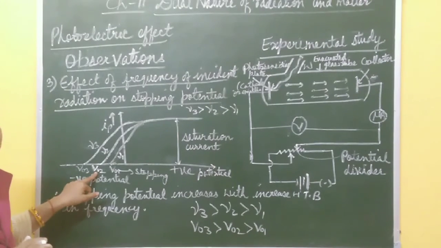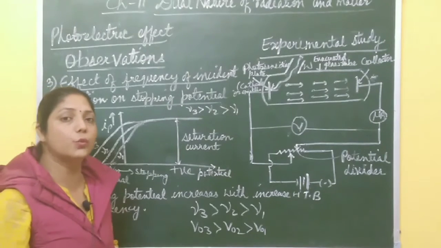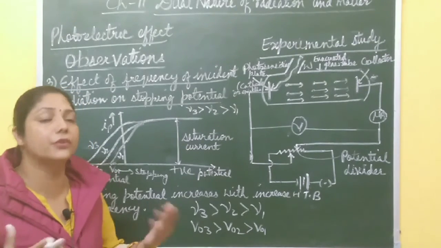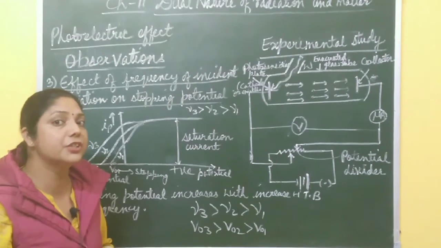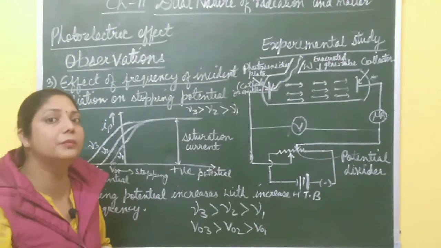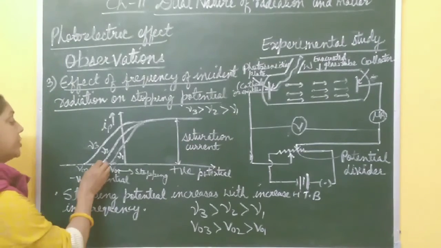But if you increase the frequency of incident radiation, what does that mean? Kinetic energy of the electrons increases. It means greater potential is required to stop the electrons, so stopping potential increases.